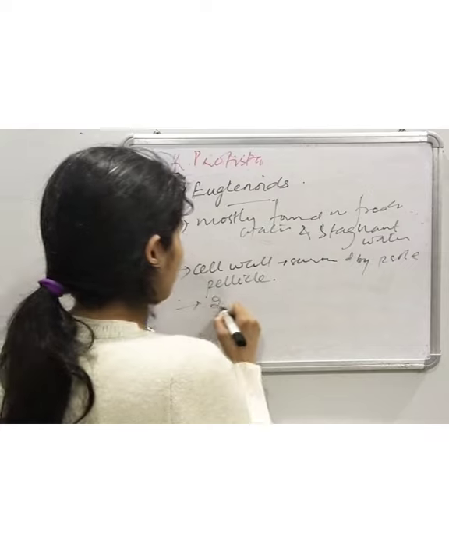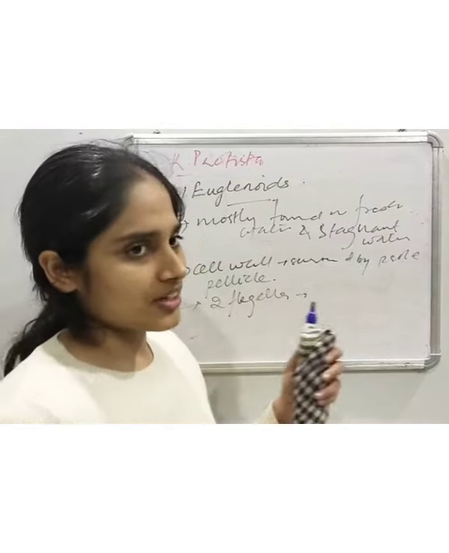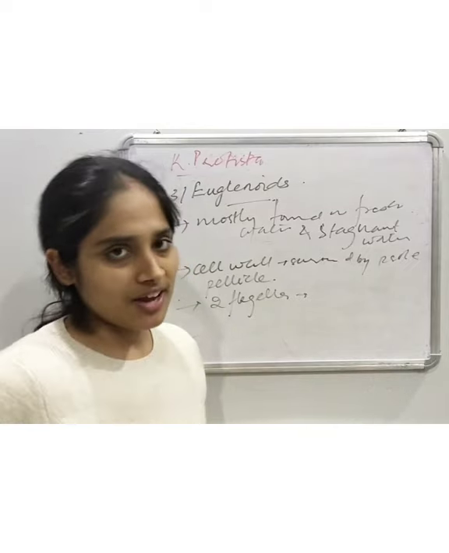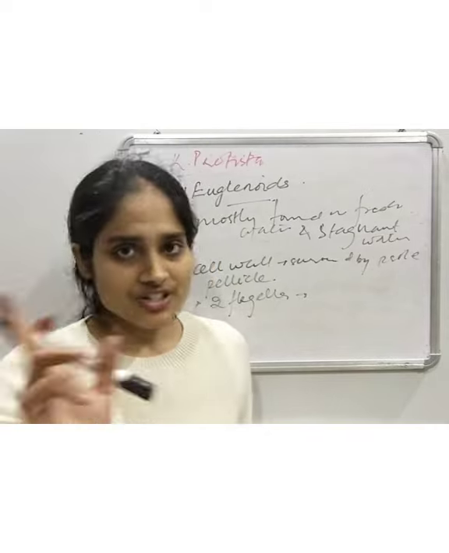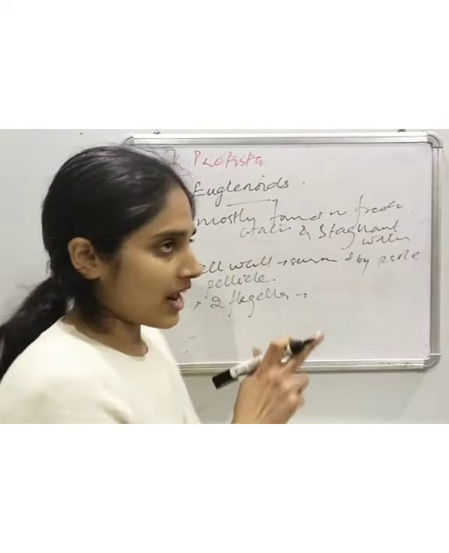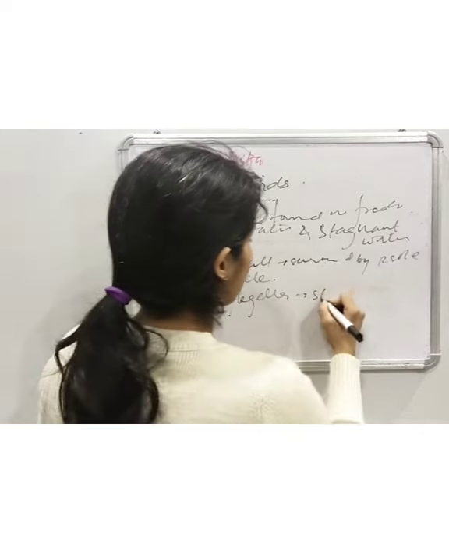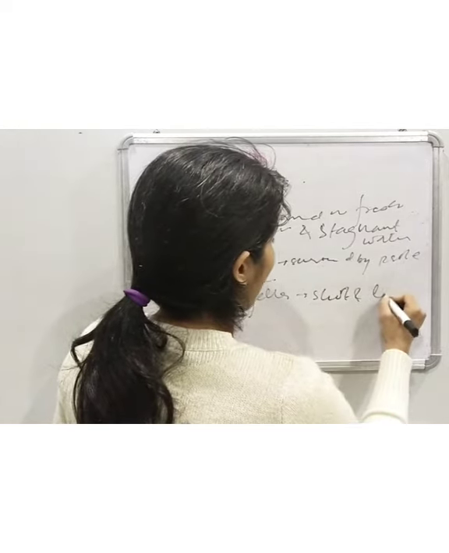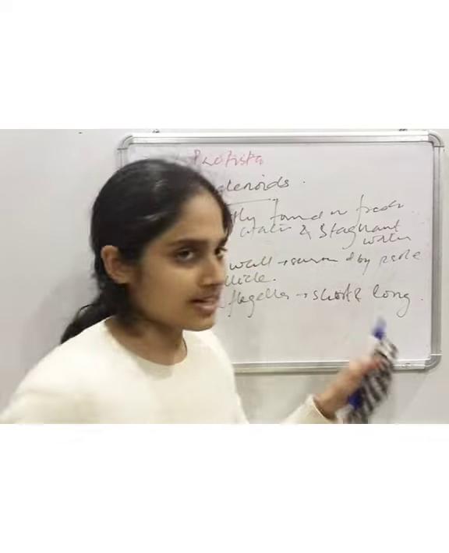They also have two flagella, one long and one short. It's not their position, like in the previous dinoflagellates, where they have two flagella located one longitudinally and one transversely. No, they also have two flagella, but the difference is in their length. One is short and the other is long.